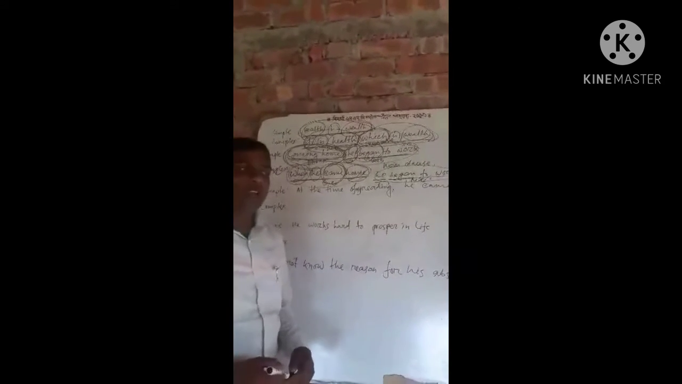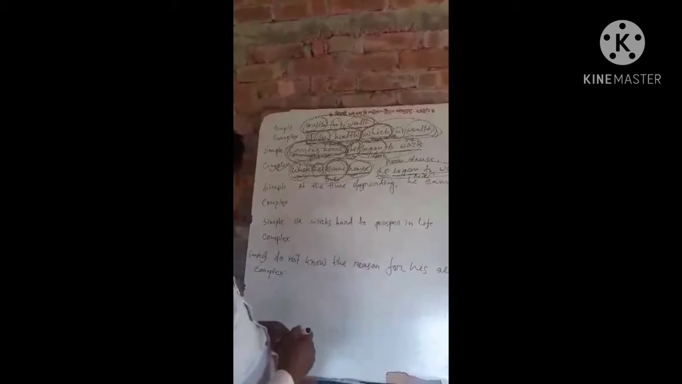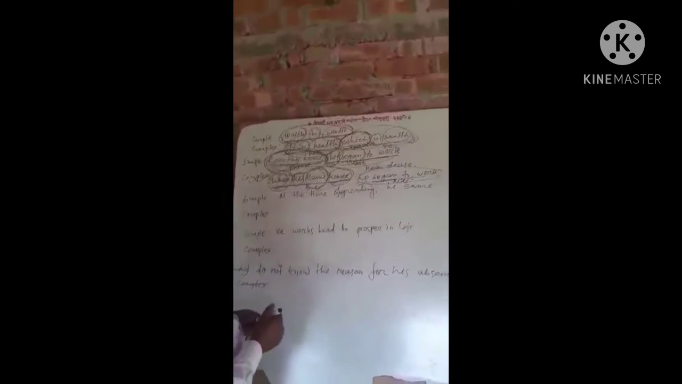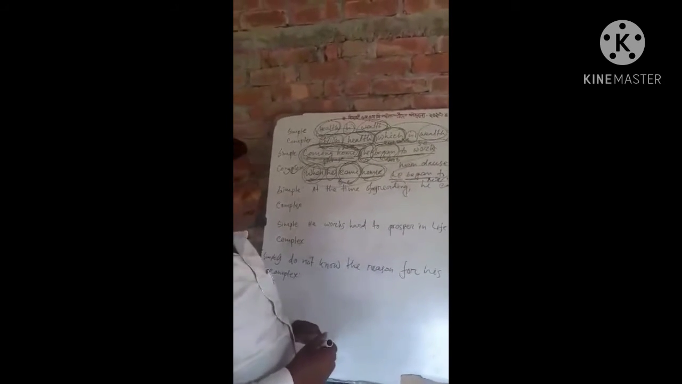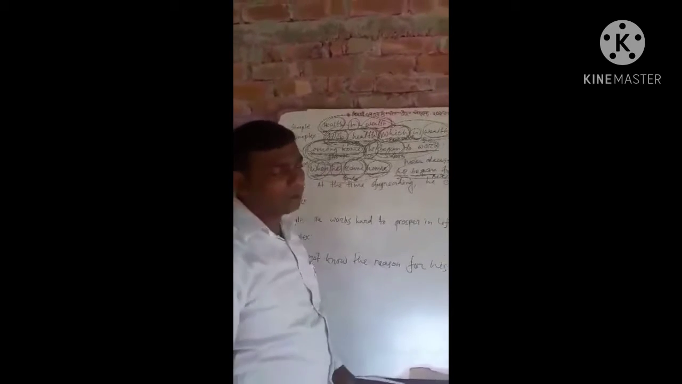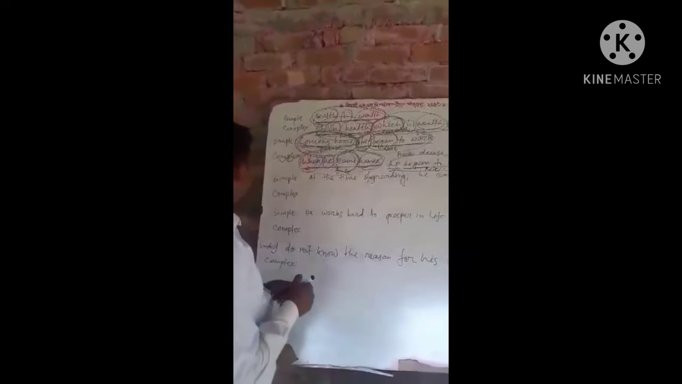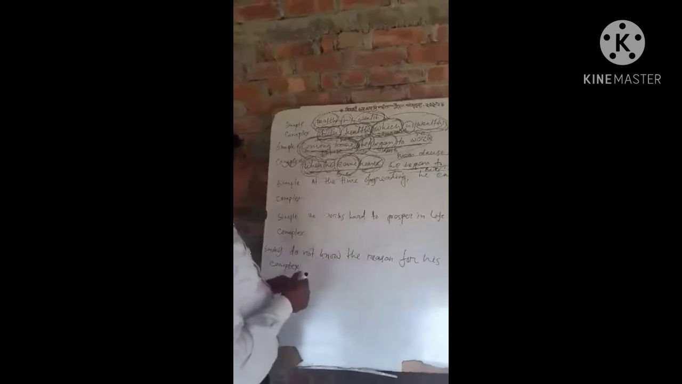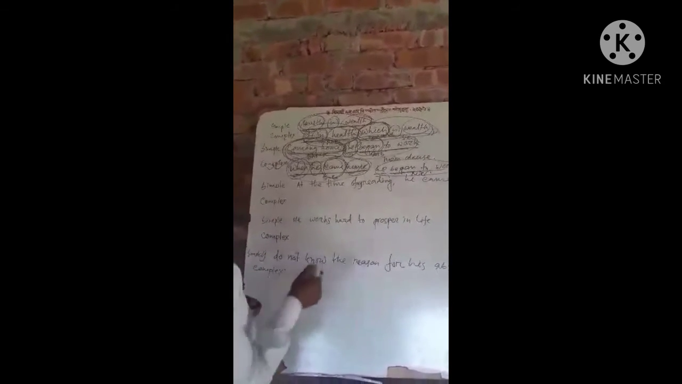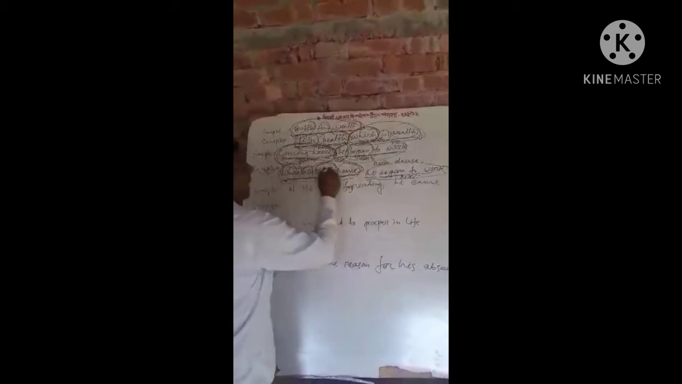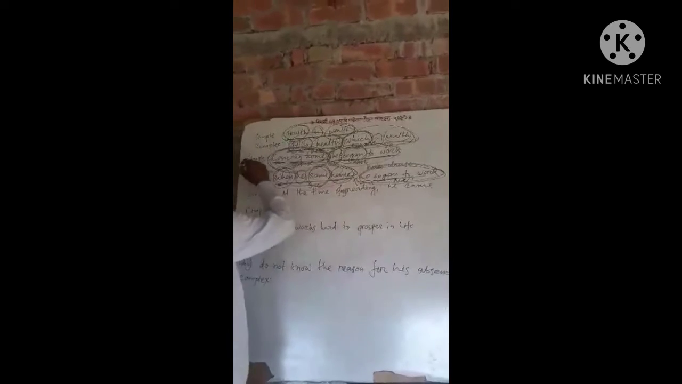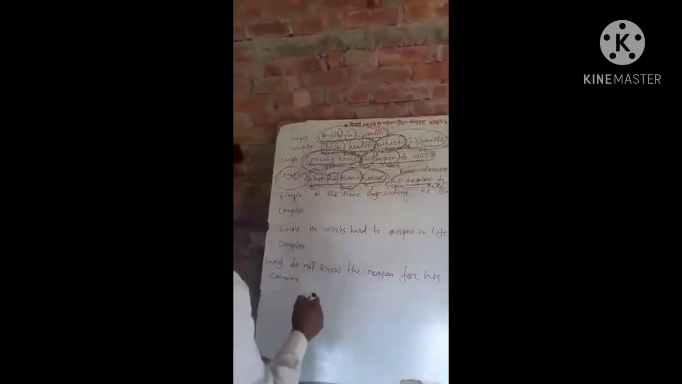Dear students, we have to know a lot of rules of simple, complex and compound. We know that there are a lot of rules, but we do not know those rules. Only we will make a subordinate clause and a principal clause. It makes a complex sentence.